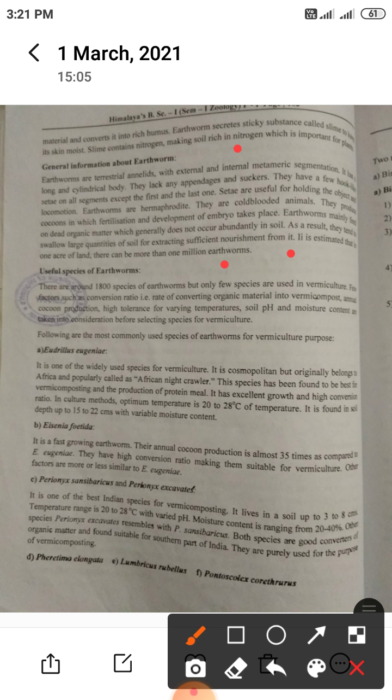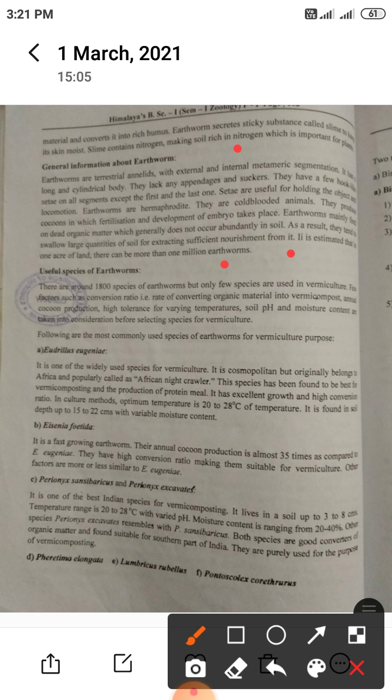Then, useful species of earthworms. There are around 1800 species of earthworms, but only a few species are used in vermiculture.